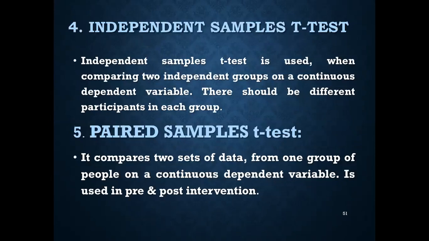Now next, coming to the independent samples t-test. Independent samples t-test is used when we are comparing two independent groups on a continuous dependent variable, and there should be different participants in each group. Paired samples t-test compares two sets of data from one group of people on a continuous dependent variable, and is used in pre-intervention and post-intervention studies.